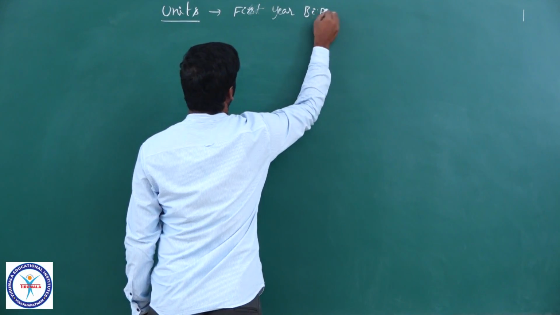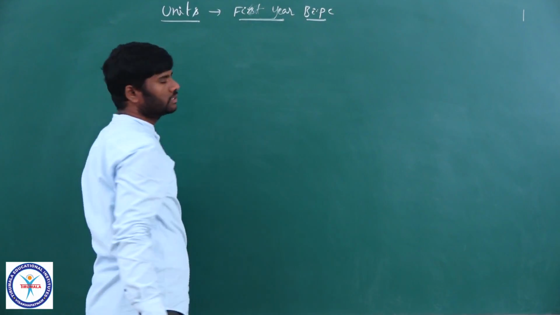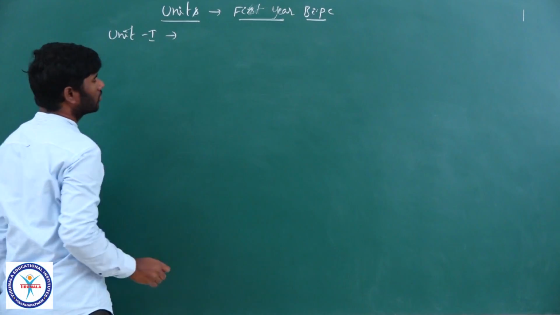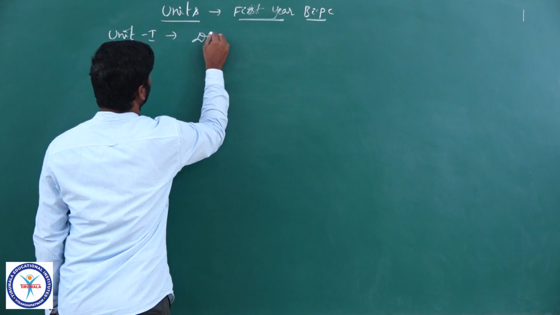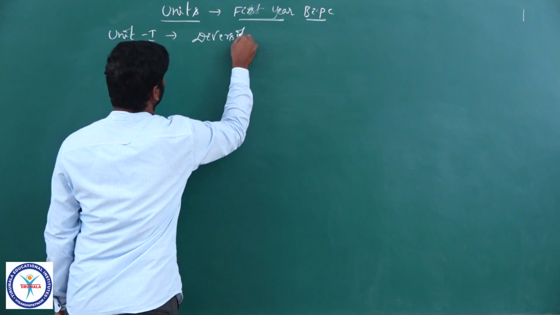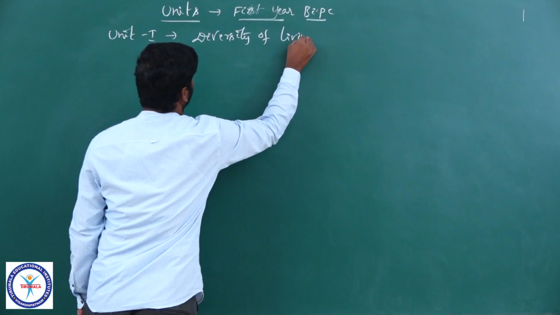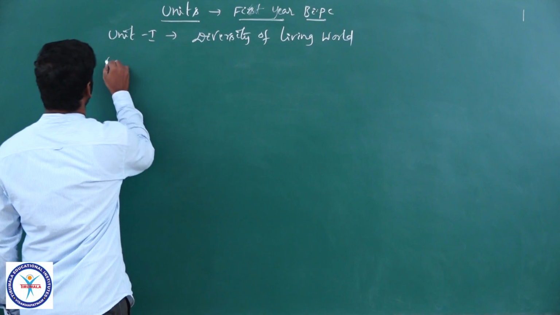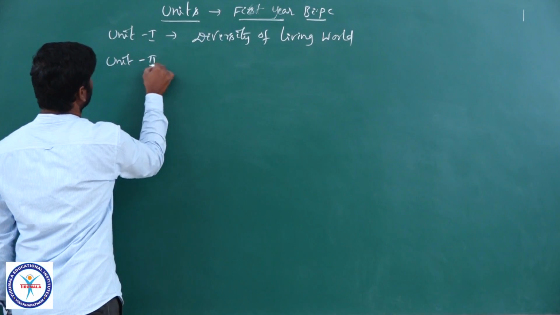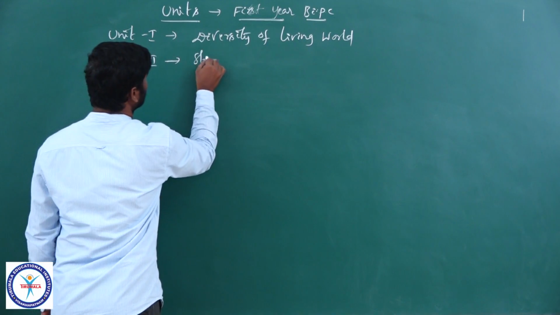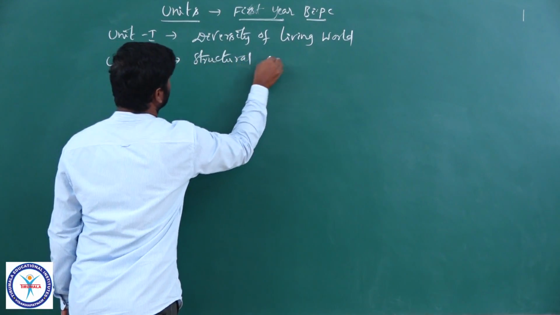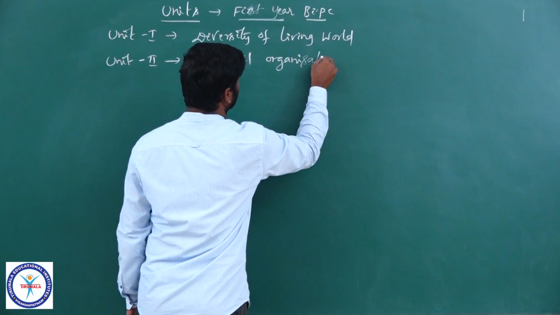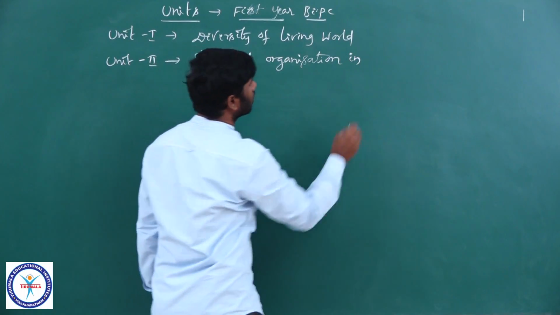First year BIPC, there are 8 units. Unit 1, diversity of living world. Unit 2, structural organization in animals.